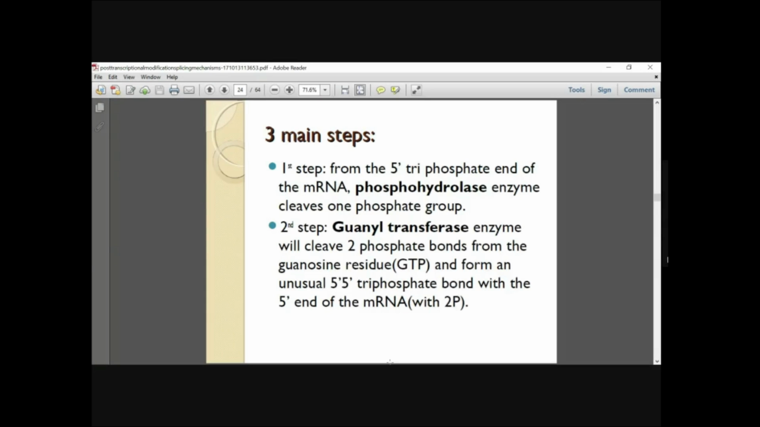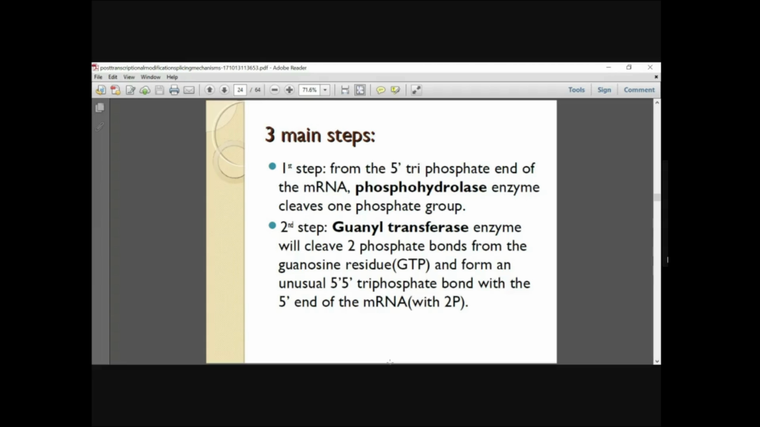This phosphohydrolase enzyme cleaves one phosphate group from the 5' triphosphate end of the mRNA. That is, one phosphate group will be removed from the 5' end of the mRNA. Second step: the guanylyl transferase enzyme will cleave the two phosphate bonds from the guanosine residue and form an unusual 5' triphosphate bond with the 5' end of the mRNA, that is with the diphosphate.